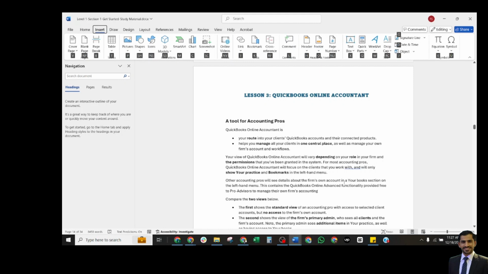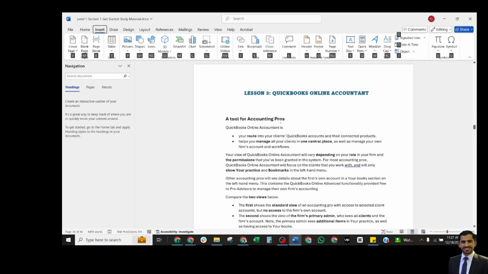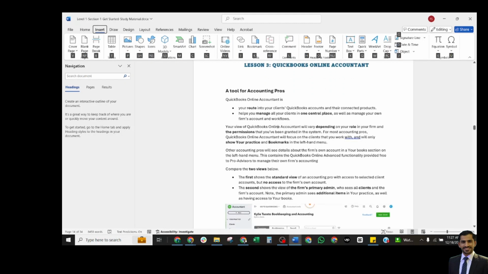Now we shall discuss lesson 3, QuickBooks Online Accountant. It will brief about specific accountant tools and the features which are available to the accountant but not available to the other users like business owners or other normal users of QuickBooks Online. Let's discuss in detail. A tool for accounting pros.